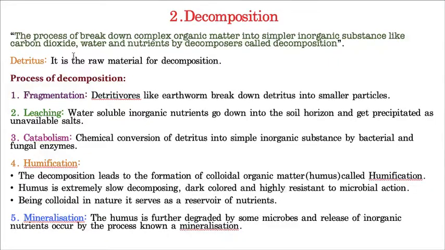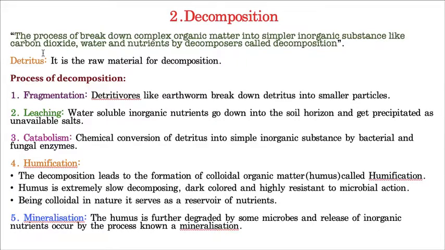Now, detritus. Detritus means the raw material which is undergoing this decomposition. For example, one organism is dead. Let us take when you are driving a car, by mistake some butterflies, usually some insects, will come and hit the glass, and they will die.